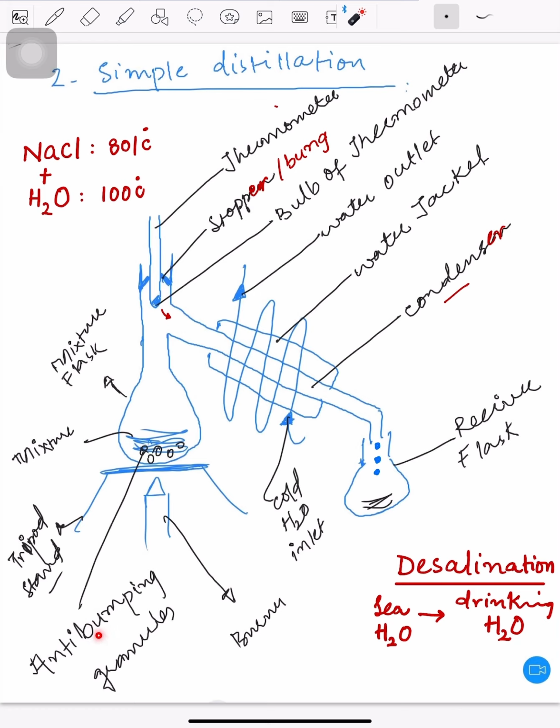So I have told you the reason for the anti-bumping granules. I have told you why there should be a stopper. I have told you where the position of the bulb should be, why there is anti-gravitational flow of cold water, why there is cold water to increase the efficiency of the condenser, what the water jacket is in which cold water is flowing, and why there is no bung or stopper. The student will know that all water is removed when the temperature on the thermometer is greater than 100 degrees Celsius, which is evidence that all water is removed.